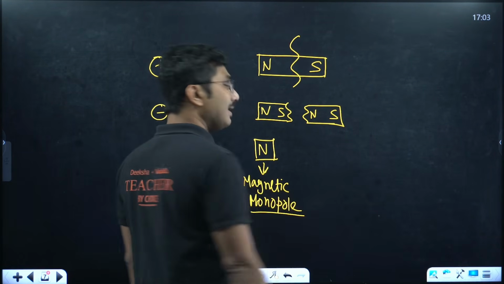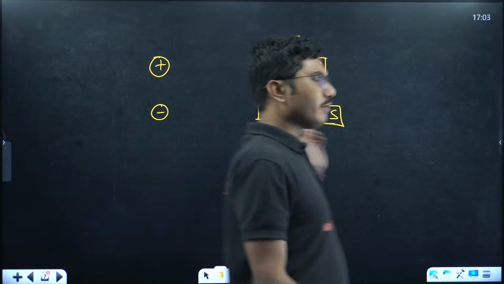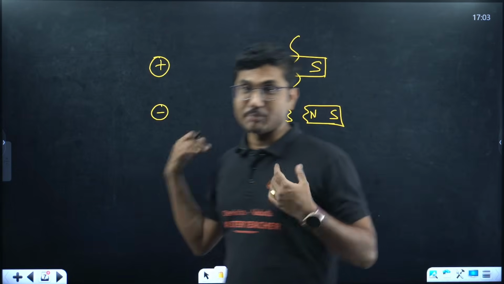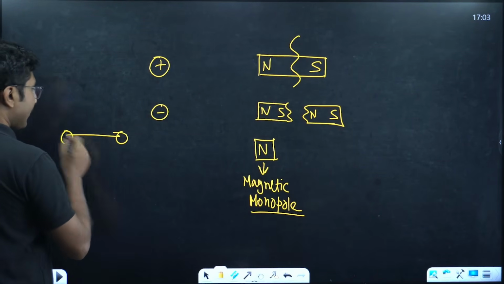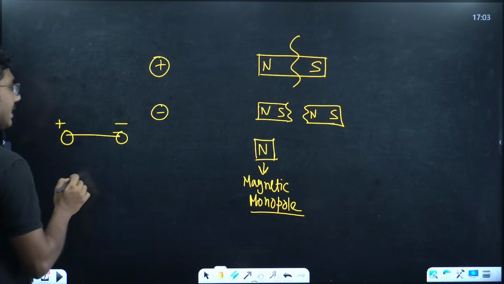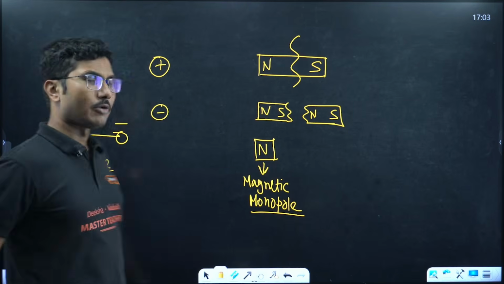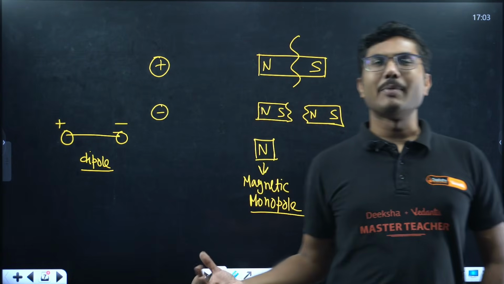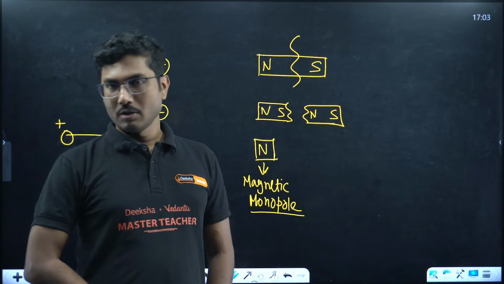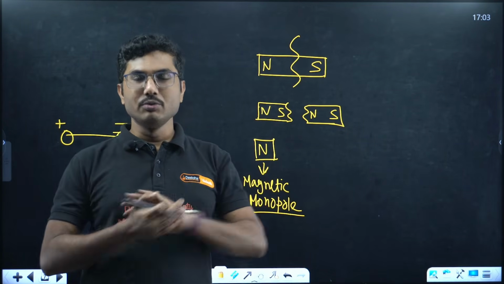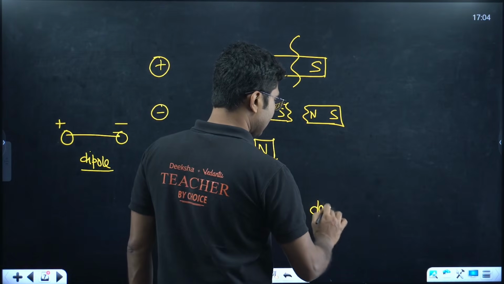And in reality, magnetic monopoles do not exist. In case of charges, we have seen positive and negative charges separately, and also positive and negative charges together in case of a dipole. So they basically can have everything: separate positive, separate negative, and combined together as a dipole. Magnets are always dipoles, they do not exist separately. So magnetic monopole does not exist.